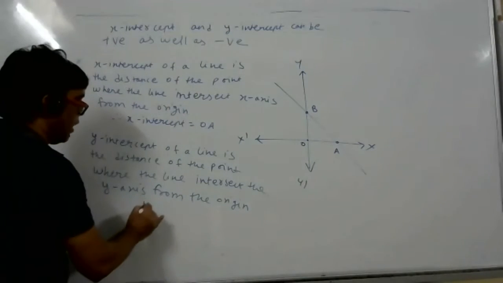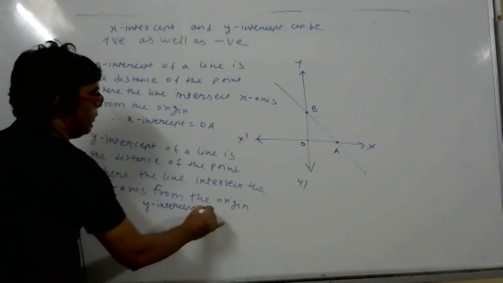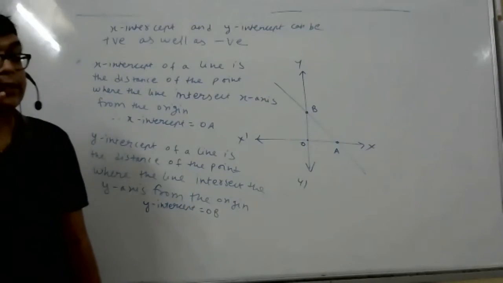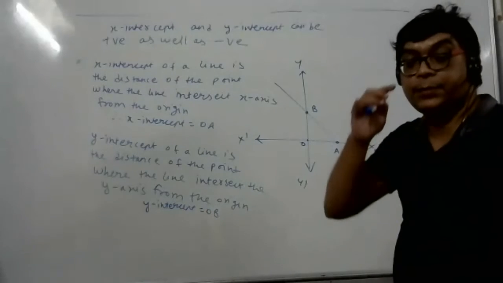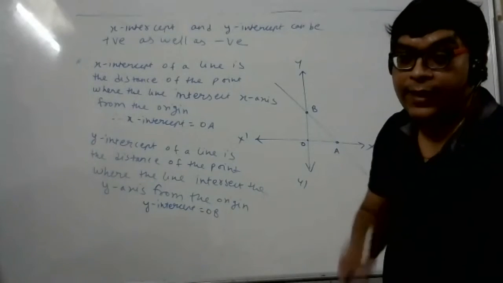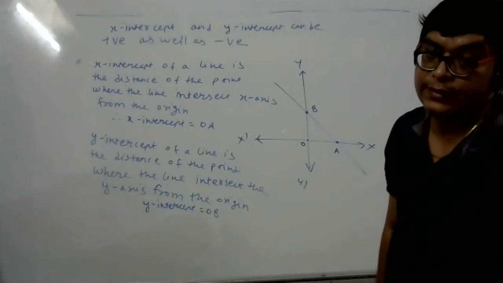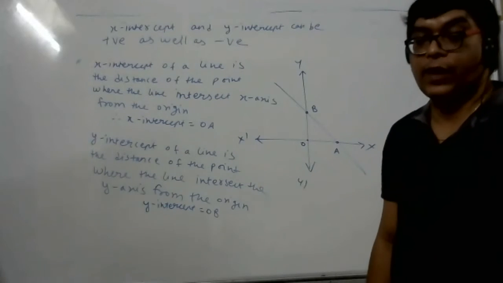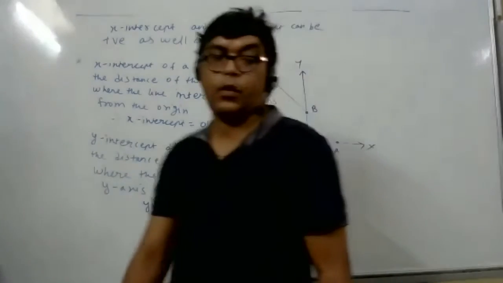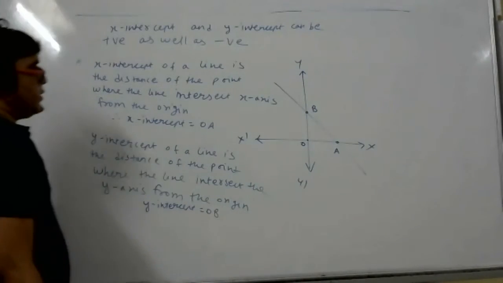Here, y-intercept is OB. See student, very simple. When you want the x-intercept of a line, you check where the line is intersecting x-axis. That point's distance from origin is called x-intercept. Where the line is intersecting y-axis, that point's distance from origin is called y-intercept. But x-intercept, y-intercept can be positive as well as negative.